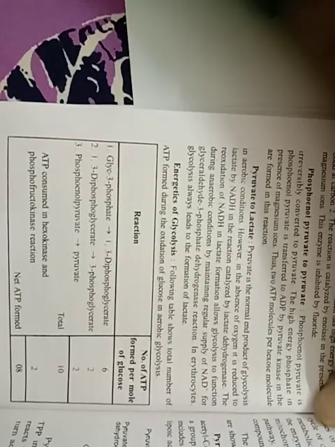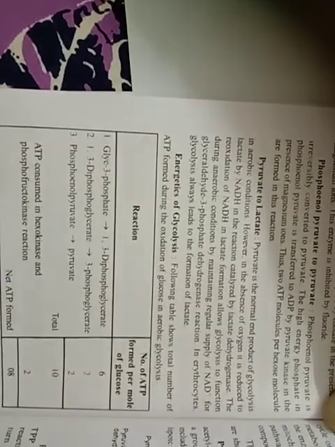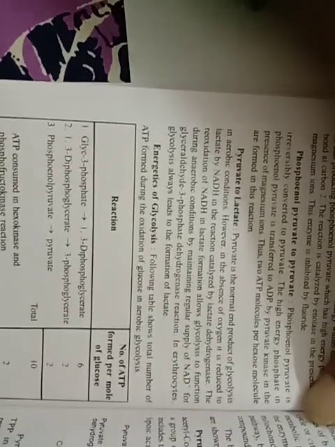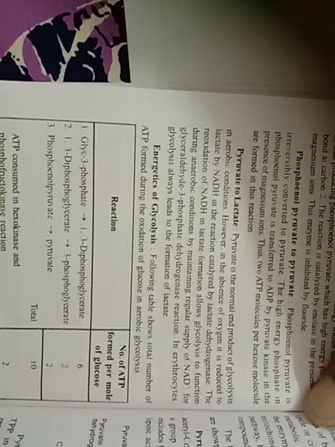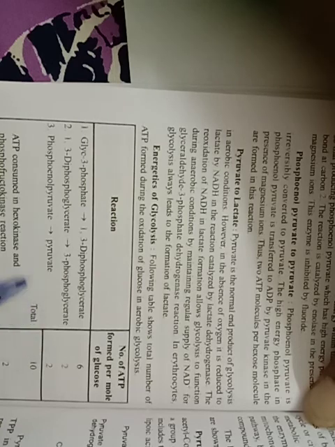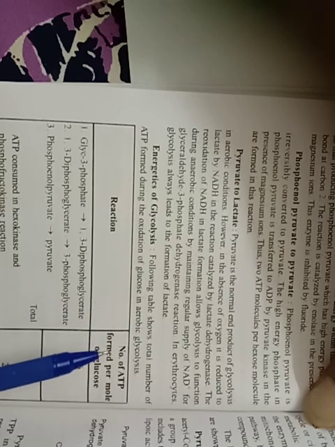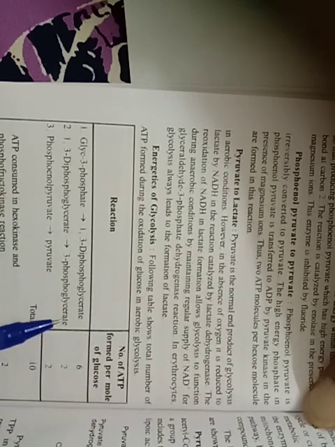Now we will see how much energy is synthesized in the form of ATP during glycolysis. This following table shows the total number of ATP formed during the oxidation of glucose in aerobic glycolysis.